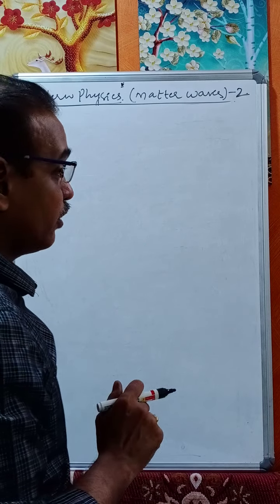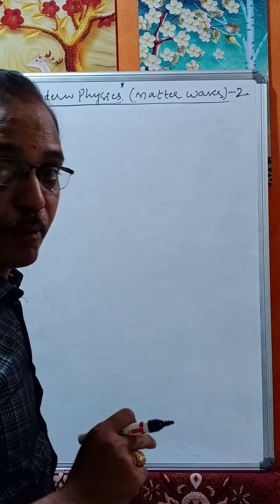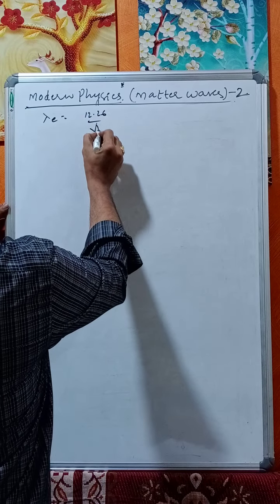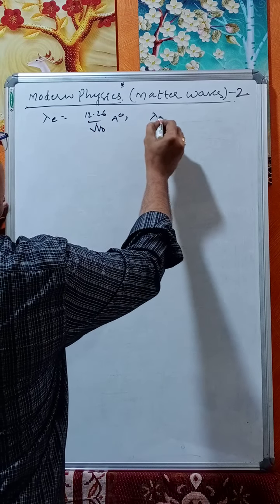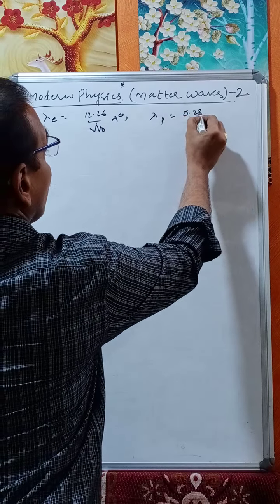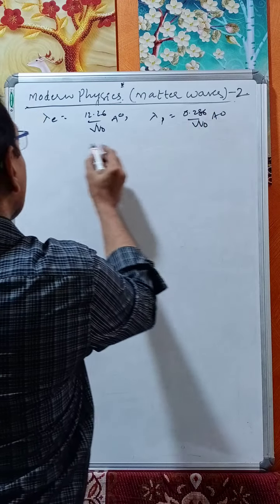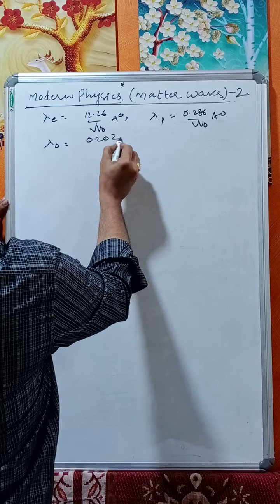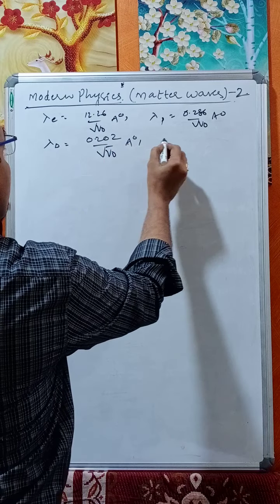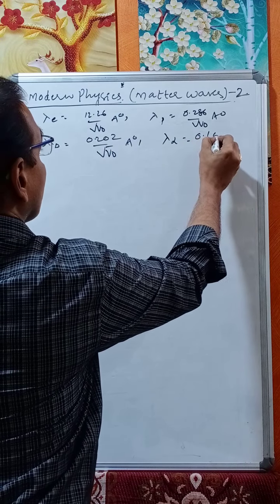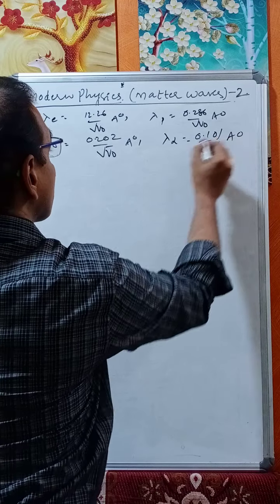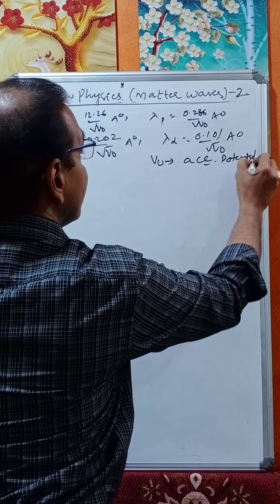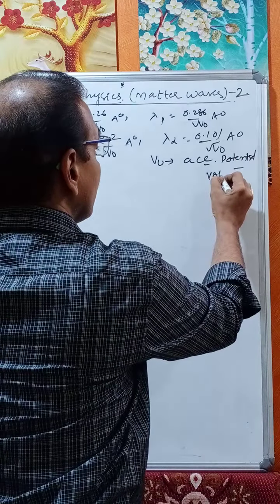So in the previous class, we discussed the different de Broglie wavelengths. Wavelength for electron is 12.26 by root V naught angstroms, for proton 0.286 by root V naught angstroms, for deuteron 0.202 by root V naught angstroms, and for alpha particle 0.101 by root V naught angstroms. This V naught is accelerating potential, not velocity. It is accelerating potential measured in volts.